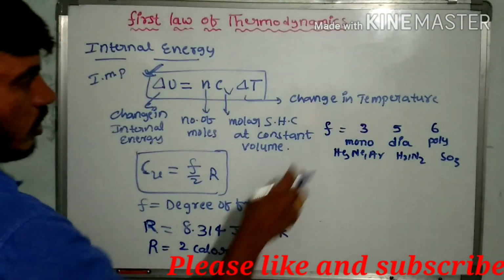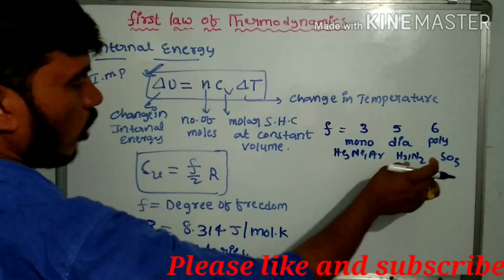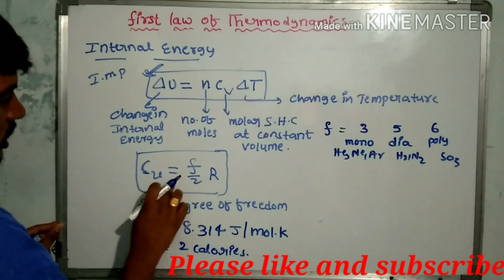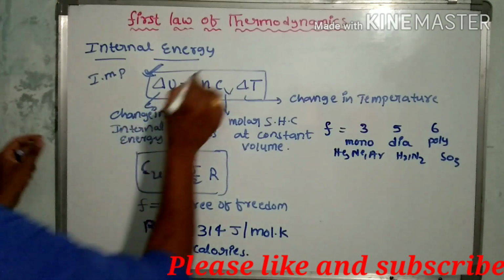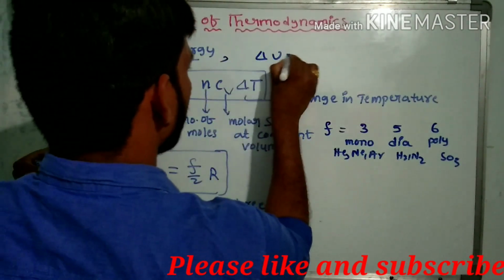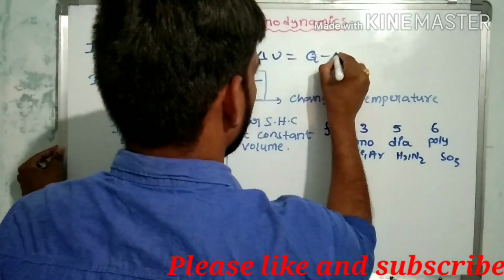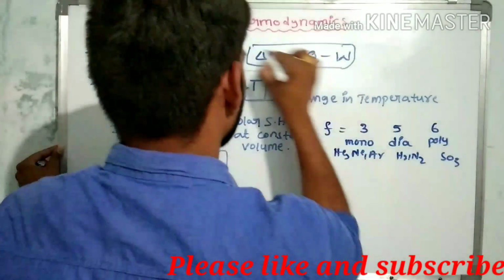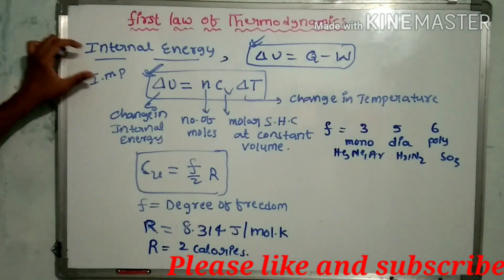These are the degree of freedom values in monoatomic, diatomic and polyatomic gases. Now the calculation of Cv is equal to F by 2 into R. Another formula is dU = Q - W. These are the two important formulas for the calculation of internal energy.